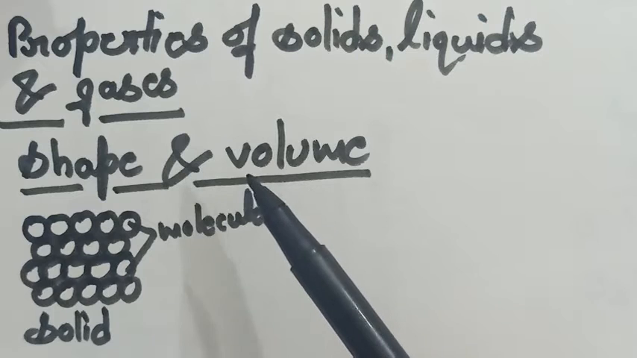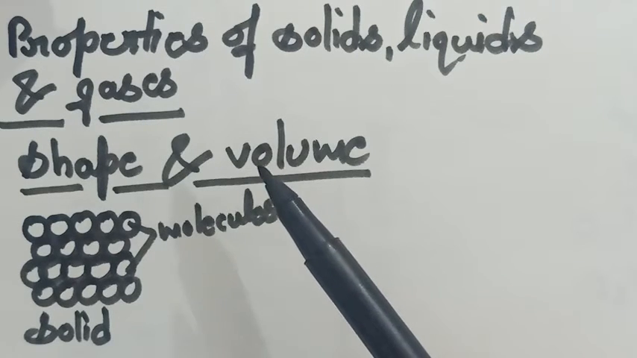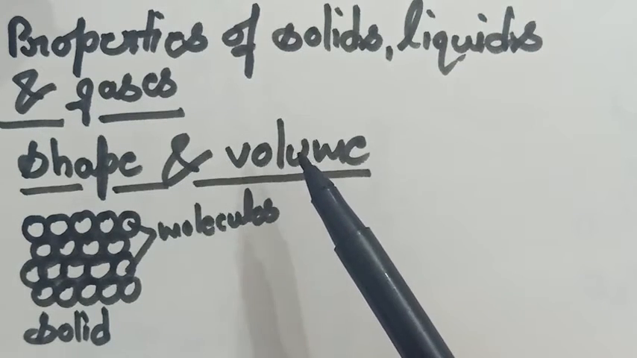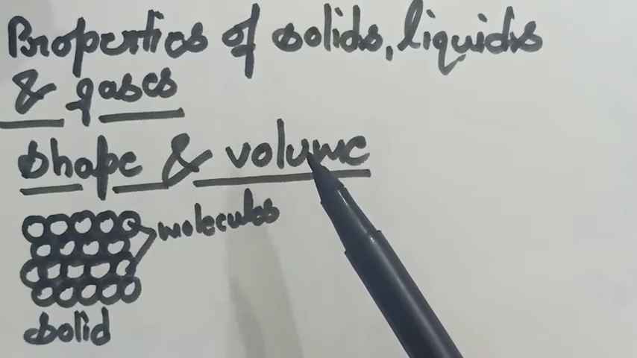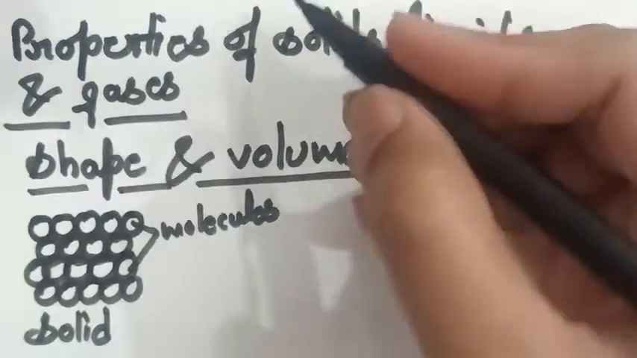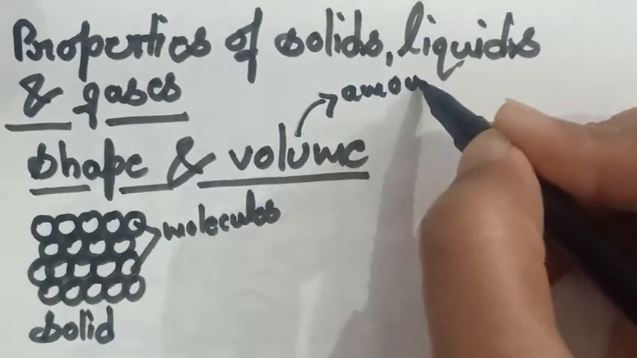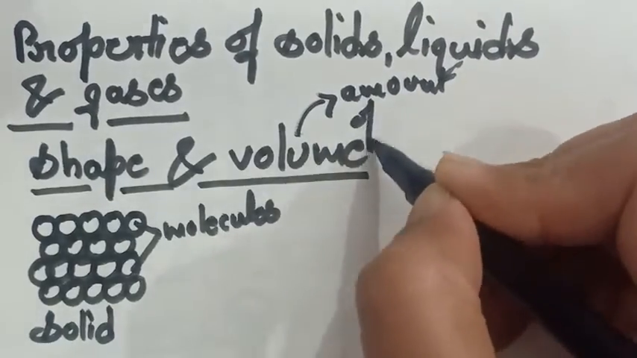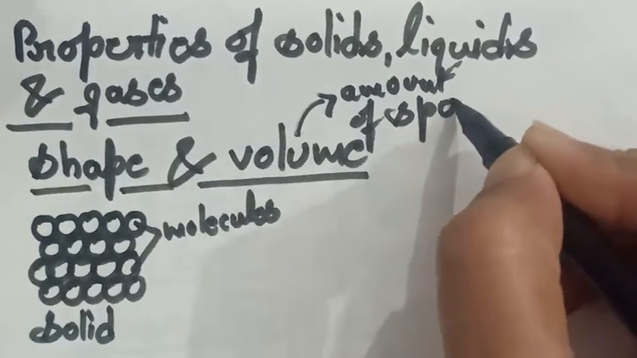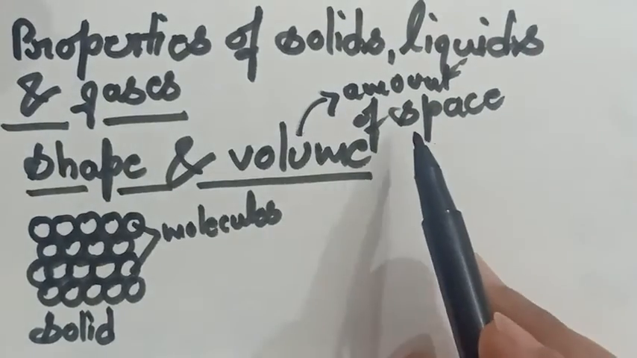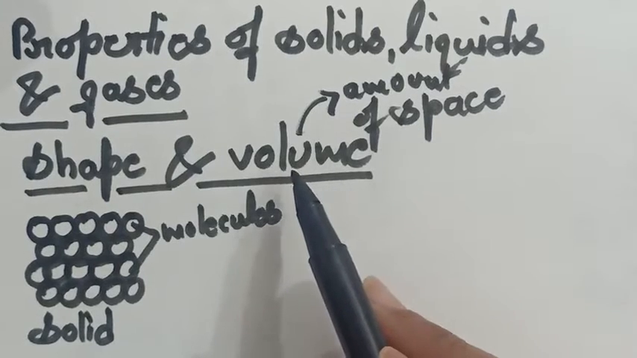First we should know the definition of volume. What is volume? The amount of space that a substance occupies. Amount of space that a substance occupies is known as volume.